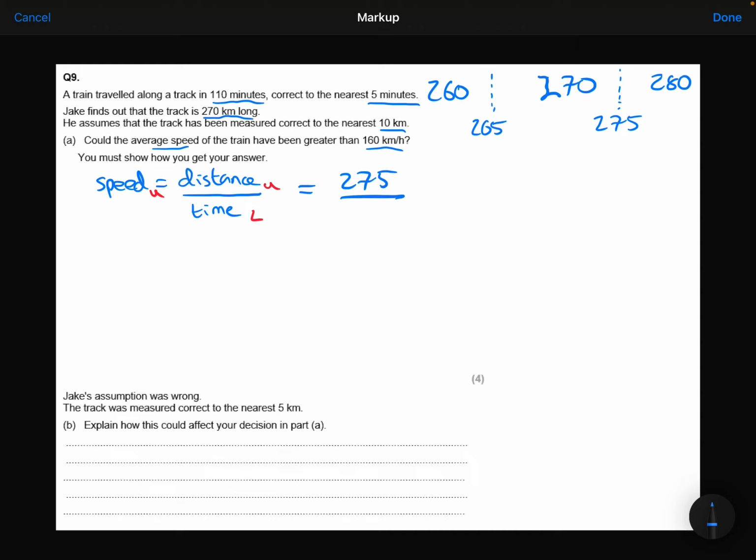Now for the time, it was measured to be 110 minutes to the nearest 5 minutes. So the level below that would be 105 minutes, the level above that would be 115 minutes. Which means the lower bound is 107.5, the upper bound is 112.5. So the lower bound for the time is 107.5.